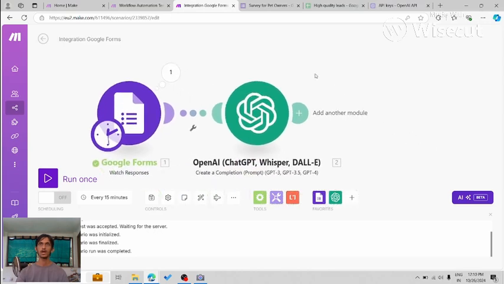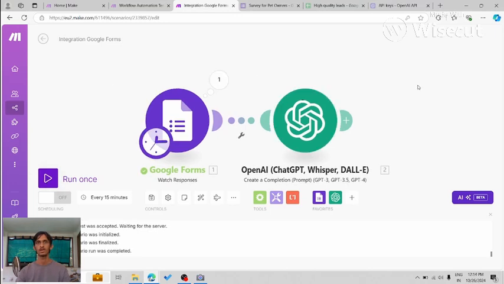Now I'm going to go ahead and run this and see what the OpenAI module has generated. Let's see. Okay, so when I did run once, it only ran this and it did not run this.